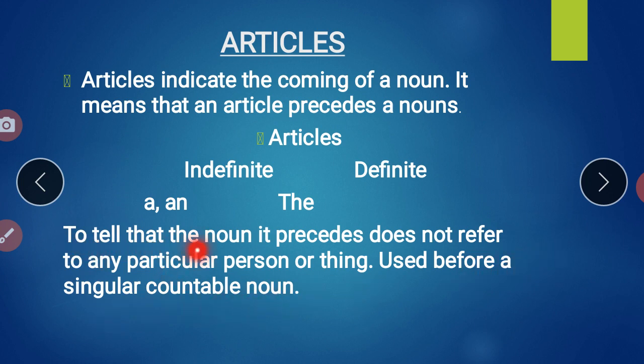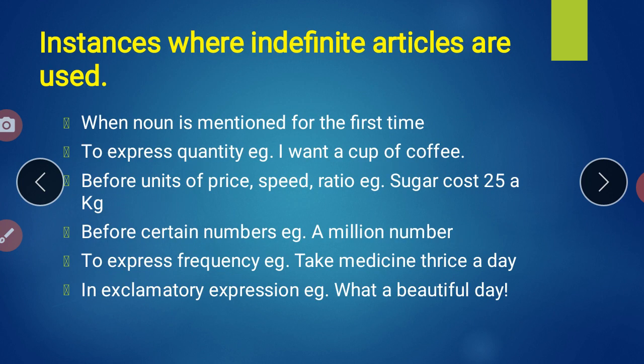To tell that the noun it precedes does not refer to any particular person or thing. कोई भी person or thing को detect नहीं करेगा. It is basically used before a singular countable noun. Singular, but countable. With that noun we basically use the articles. Clear? So this is the introductory part of articles. Now we'll see a little bit of the details of it.